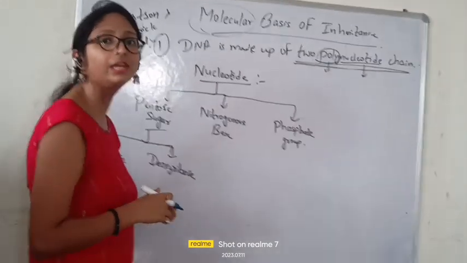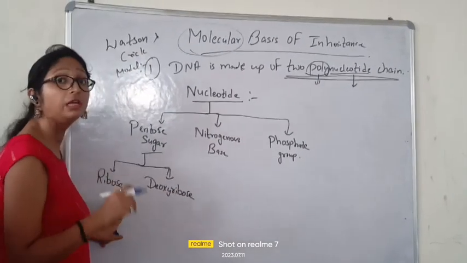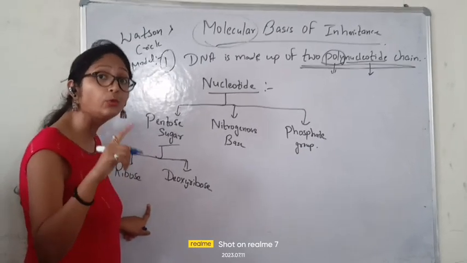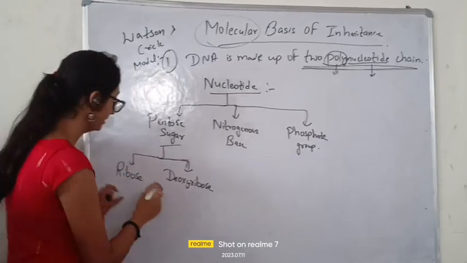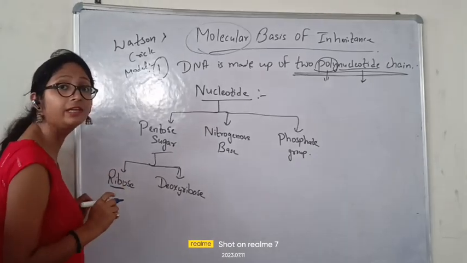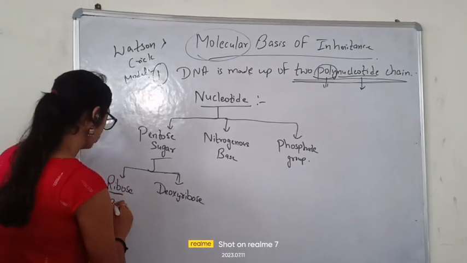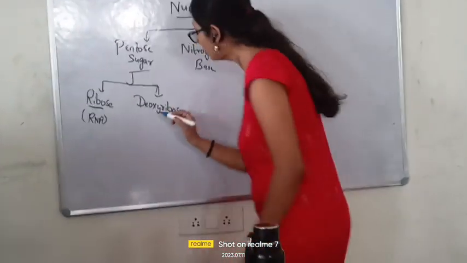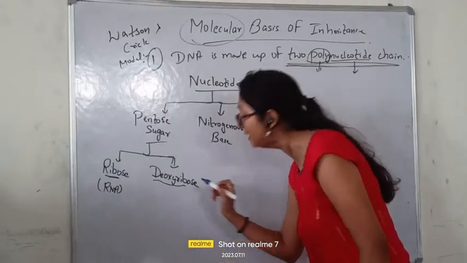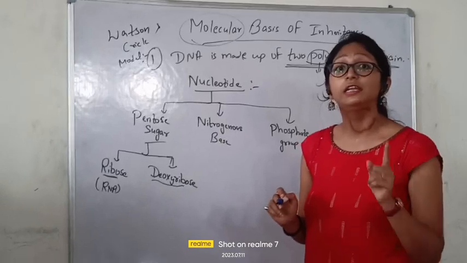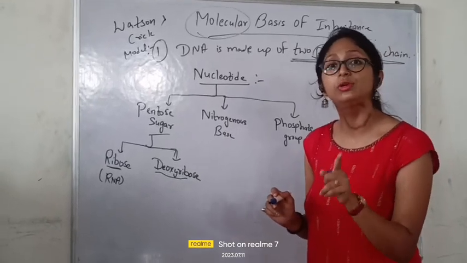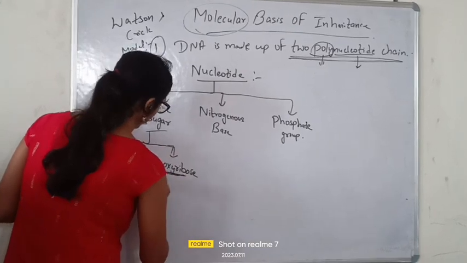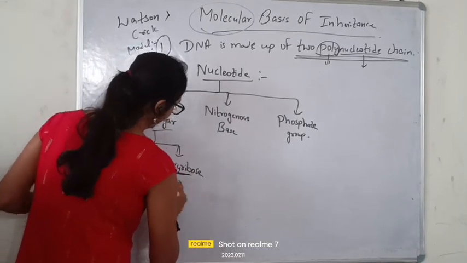From the name itself you can understand. Ribose: what is the full form of RNA? Ribonucleic acid. See, the word ribo is coming here, that means it must be present in RNA. And see here, what is the word coming? Deoxyribo. What is the full form of DNA? Deoxyribonucleic acid. The word deoxyribo is coming here, that means it must be present in DNA.